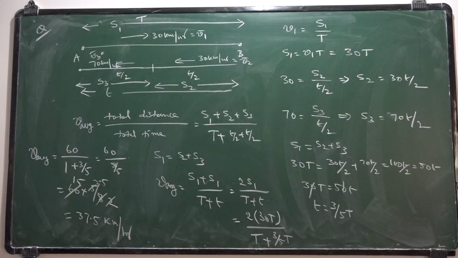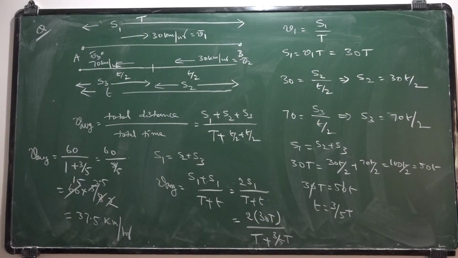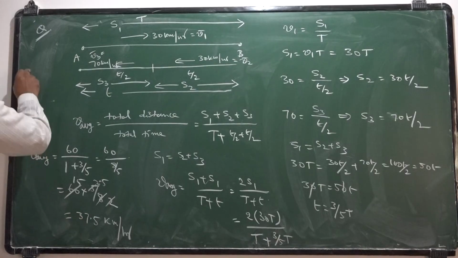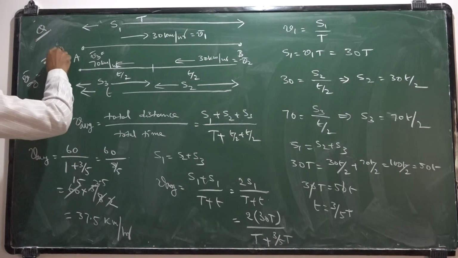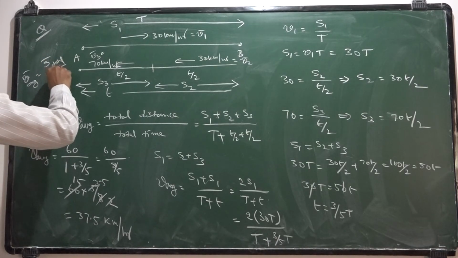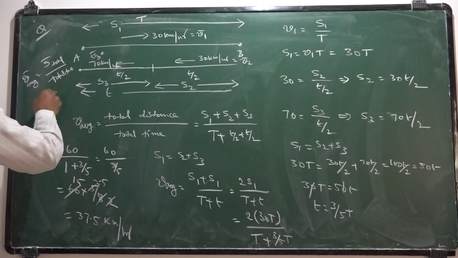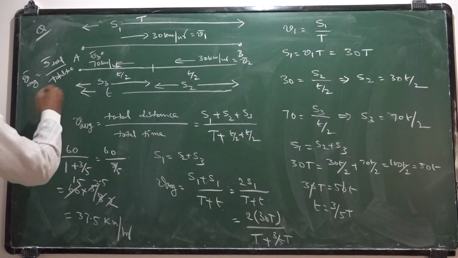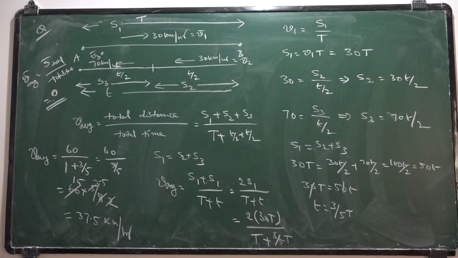Then what is the average displacement? Average displacement is 0. Average velocity is 0. V average is equal to total displacement by total time. Total displacement means it moved from A to again A. Total displacement is 0, so whatever the total time is, average velocity is 0. Average speed is 37.5 kilometers per hour. I think you followed this, and it's a very, very simple solution for the given problem.